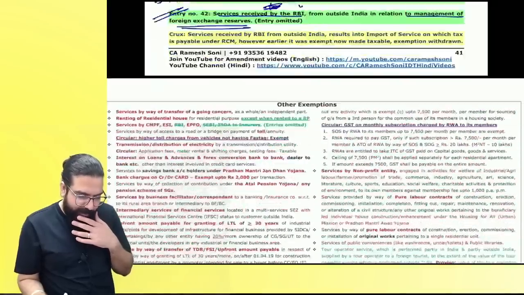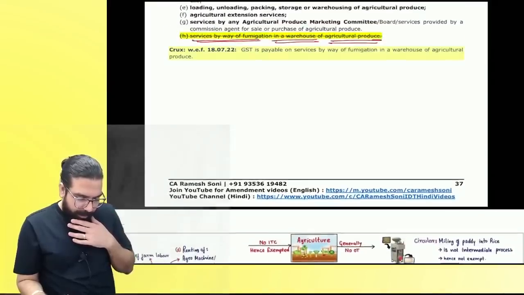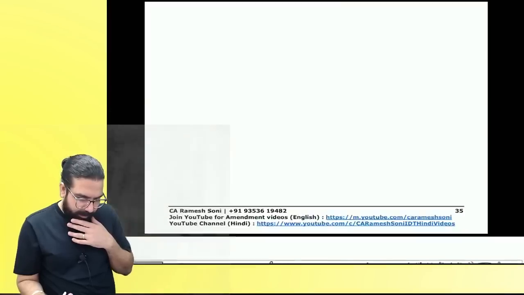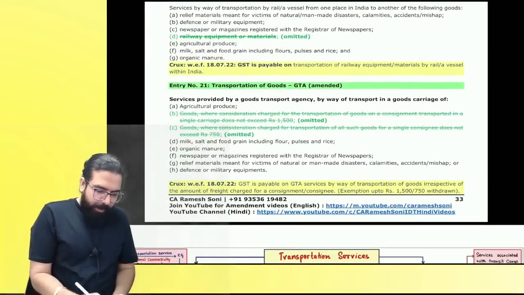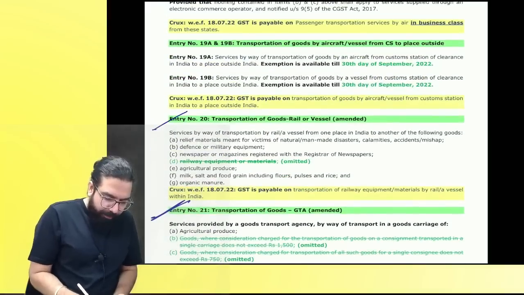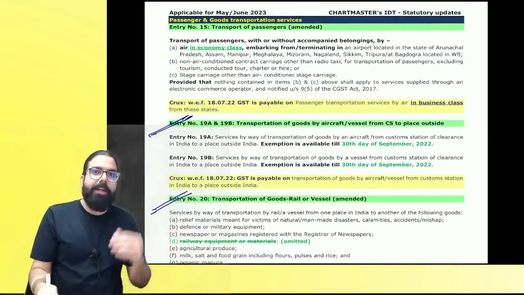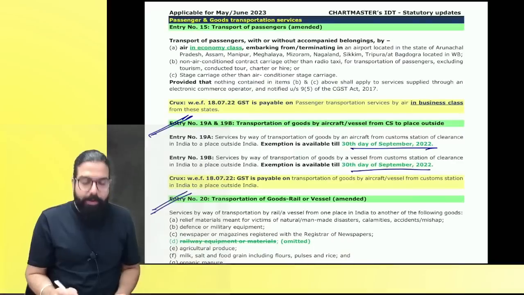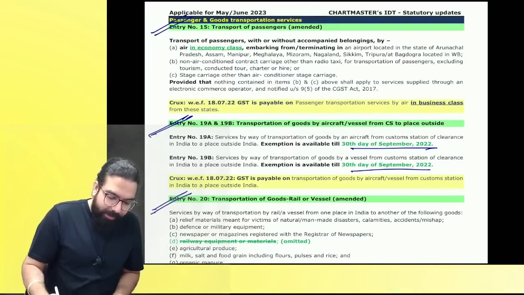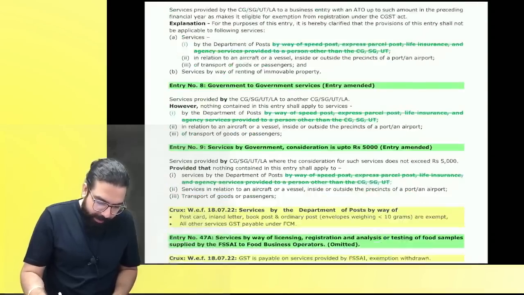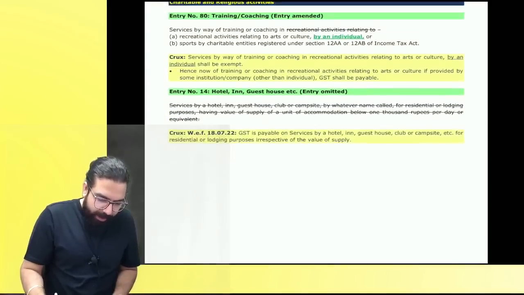Let me just quickly see if we have not missed out on any amendment. FIFA also covered. This, Baba, GTA services covered. The railway equipment point covered. Yes, everyone. The 30th September exemption: no more exempt now. It is taxable. Economy class. Correct, everyone? And this first one was government related services. I've gone ahead and covered it in the government chart.